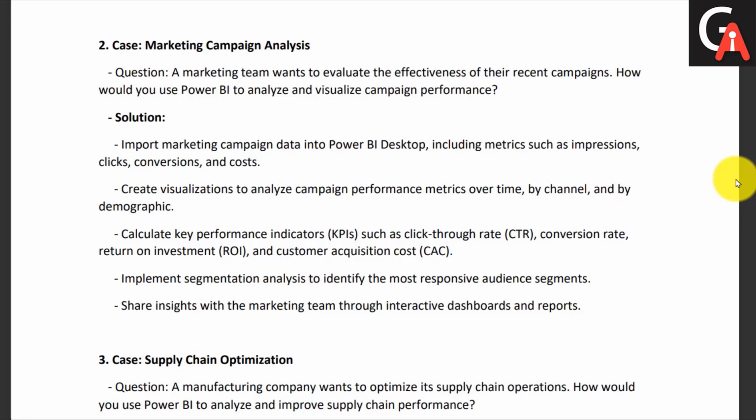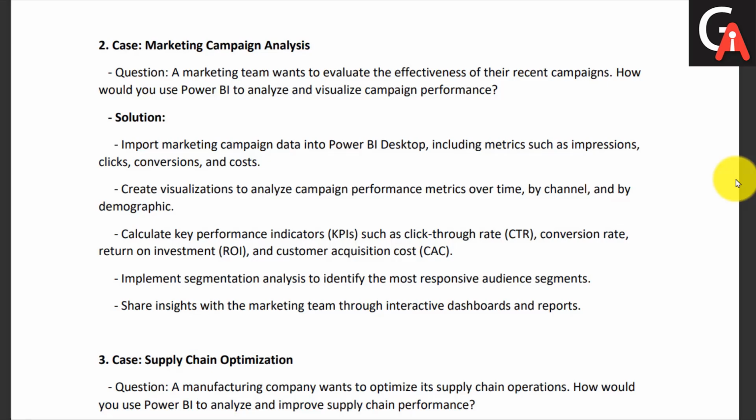If not, then you would use a calculated column to create that field, and share all those insights with respect to the story, moving the story to the stakeholders, the managers, CEOs, CTOs. So these are some of the steps you will take in order to analyze the marketing campaign.